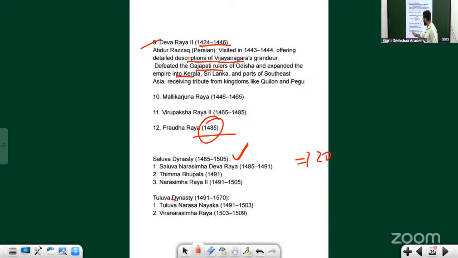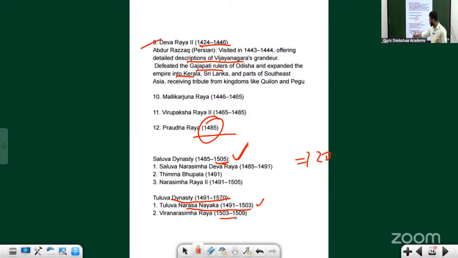As you can see here, the next dynasty is the Tuluva dynasty. But don't get confused, because I have written 1505. This Tuluva Narasa Nayaka was the father of Veera Narasimha Raya. He must have been a feudatory, and they must have been very ambitious. When they saw the weak Saluva dynasty, around 1505 they asserted their power.